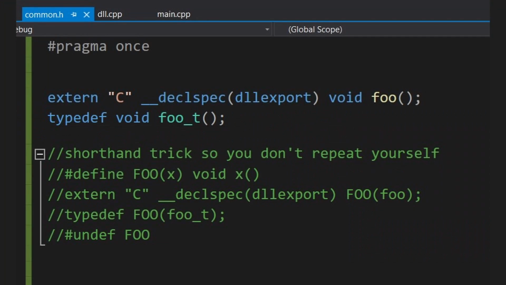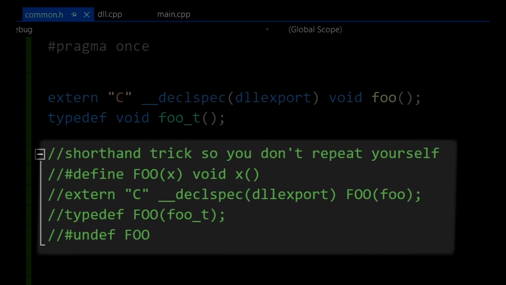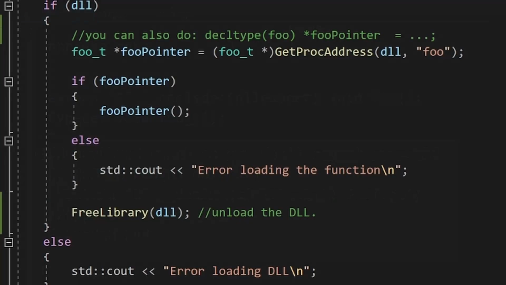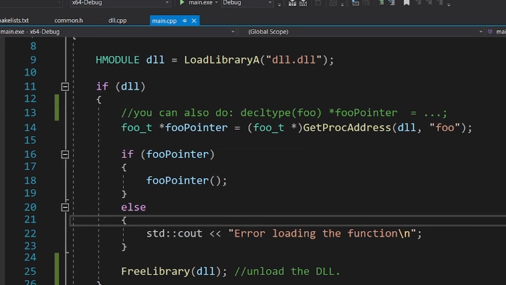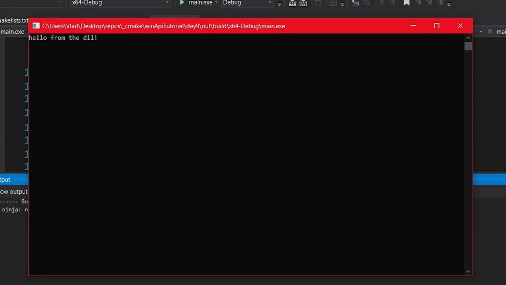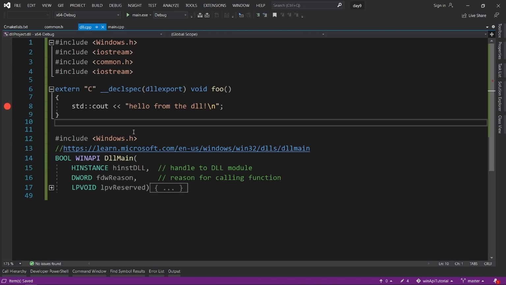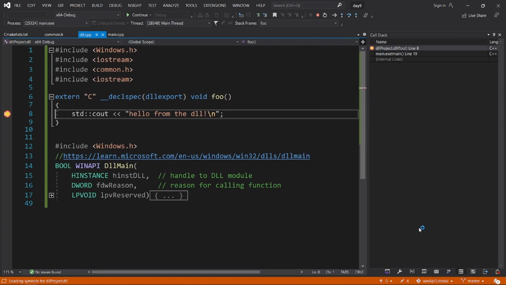Now notice that we have to repeat the signature of our function. And as programmers, we don't usually like that. So you can use this trick here that does the same thing as above, but you type the function signature only once. Okay, now if the function wasn't found, the pointer will just be set to null. Else, we can call the function. And if you run the program, we can see that it worked. A nice thing is that you can even debug your functions from the DLL without doing anything extra.